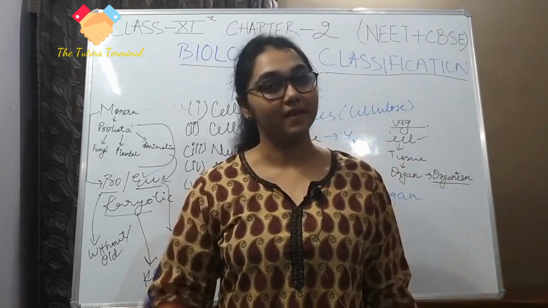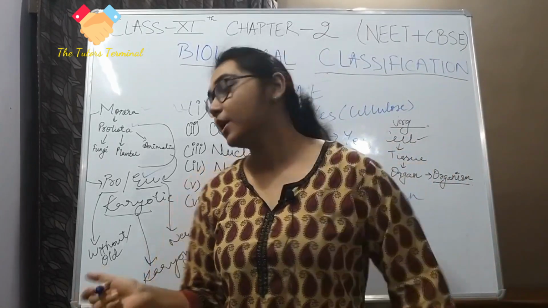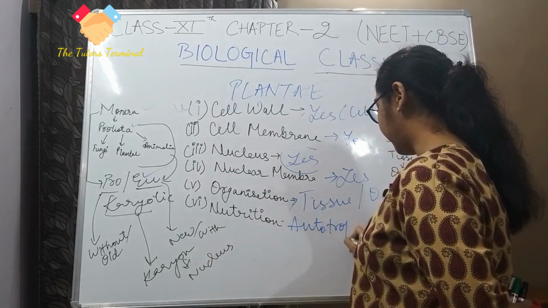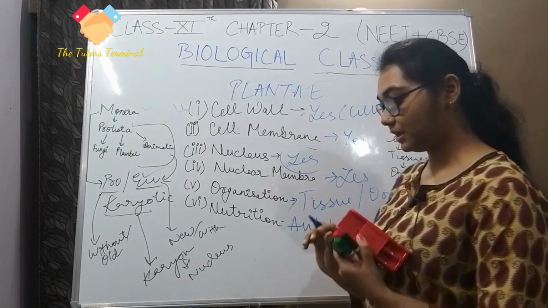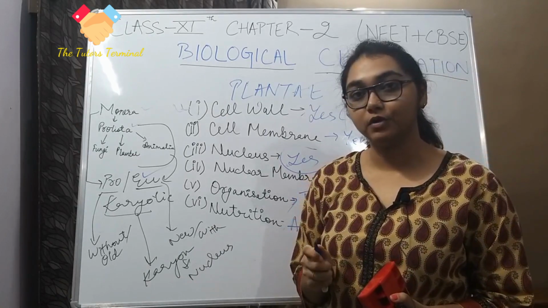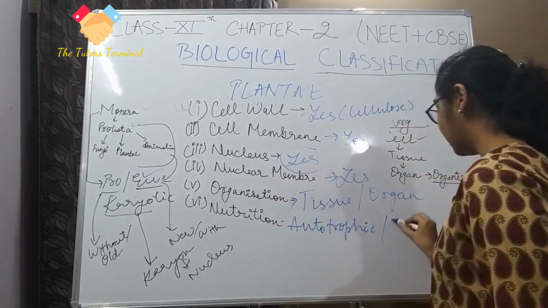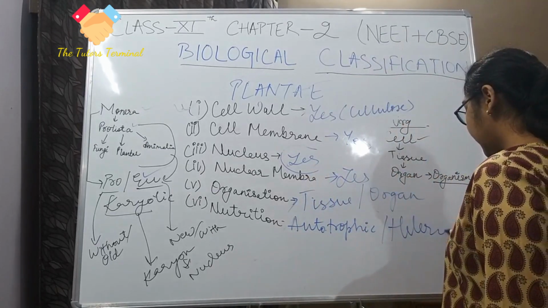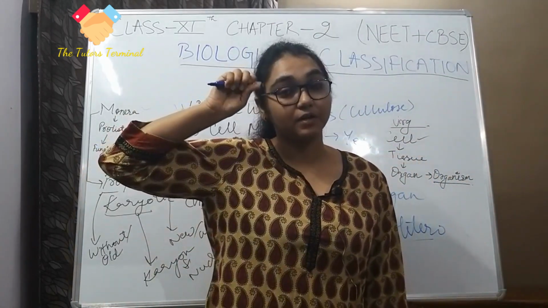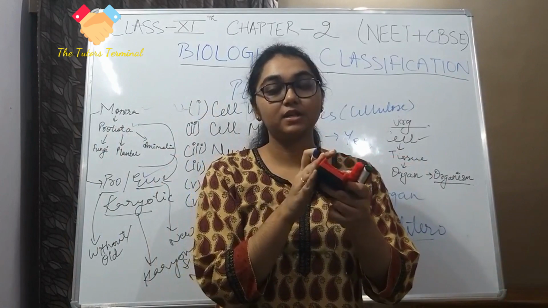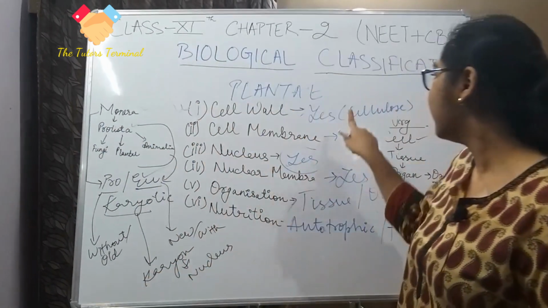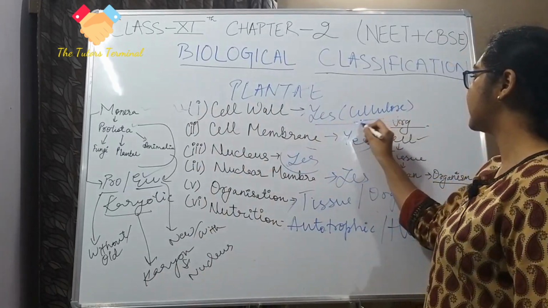And plants are very famous for their nutrition, which is autotrophic. This we have read from, I think, class 6-7, that plants have autotrophic nutrition. But some plants are also heterotrophic, like the Venus flytrap and pitcher plant, which capture insects for nitrogen. So for Plantae, very important is cellulose.